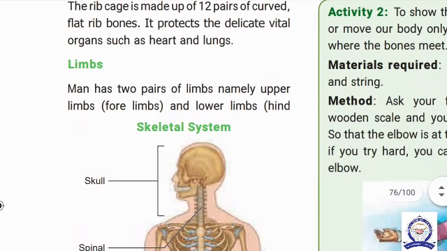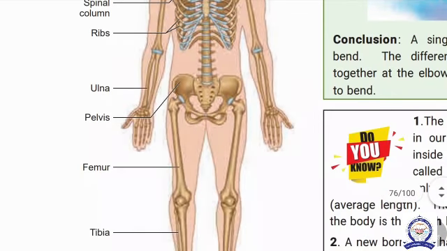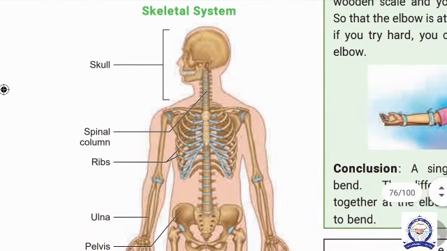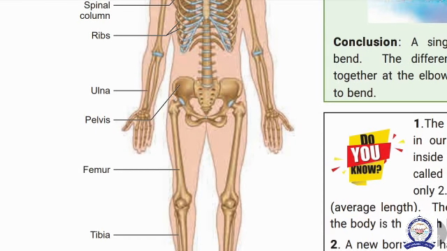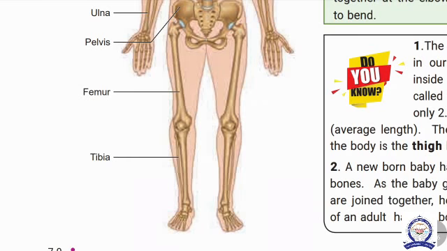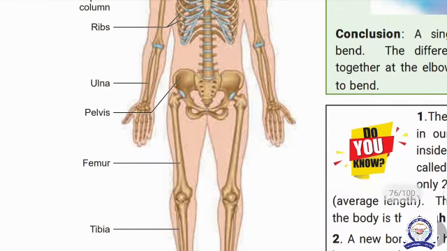Next, limbs. Limbs consist of 2 types, upper limbs and lower limbs. The upper limbs are the 4 limbs, that is the hands. Lower limbs are the legs, that is the hind limbs. See the diagram. The skull is connected to the neck portion. It is jointed with the shoulder. Then the elongated middle portion is called the vertebral column. It is attached to the sacrum. Then the 2 joints are attached to the foot. So this is called the upper portion and this is the lower portion.